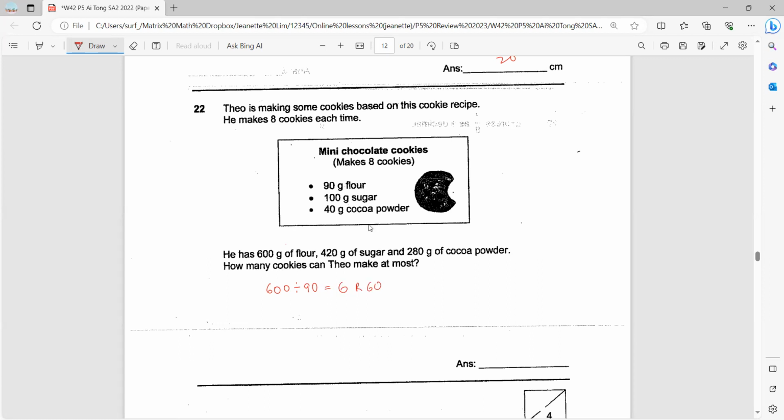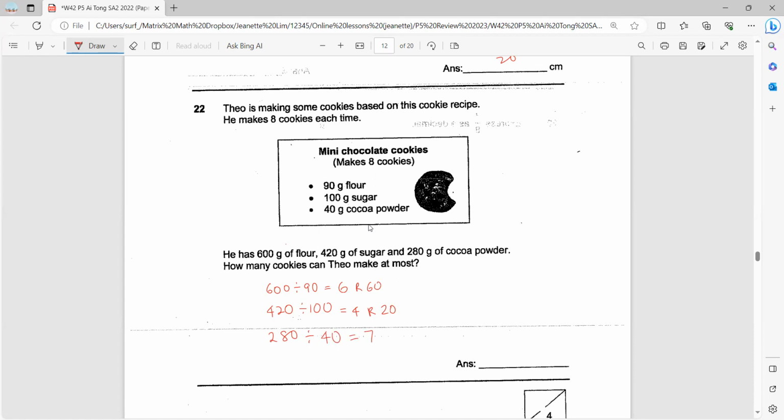Now for the sugar, 420, you need 100 for each group of 8 cookies. So 420 divided by 100, maximum you can get is 4 groups, remainder 20 grams. Then lastly, for the cocoa powder, you have 280. Each group is 40 grams, so divide by 40. Then you get a maximum of 7 groups.